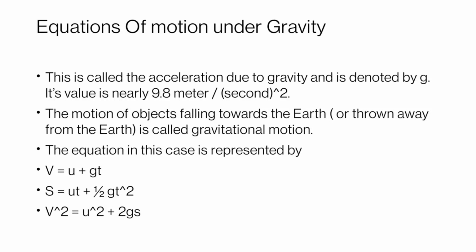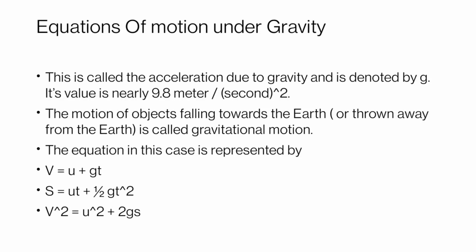these three equations. The first equation is v, final velocity, is equal to u, initial velocity, plus gt. Again, the first equation of motion under gravity is v = u + gt.